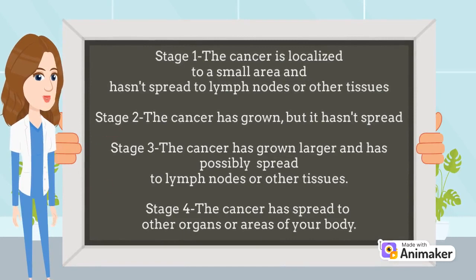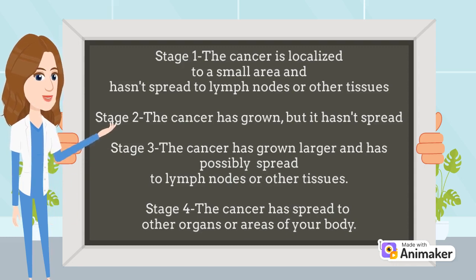For stage 1, it is a very early stage and it still can be treated, which is when the cancer is localized to a small area and has not spread to your lymph nodes or other tissues in your body. For stage 2, the cancer has grown, but it has not spread yet.